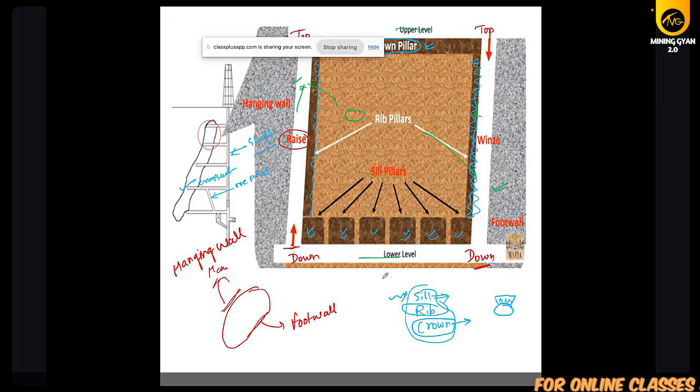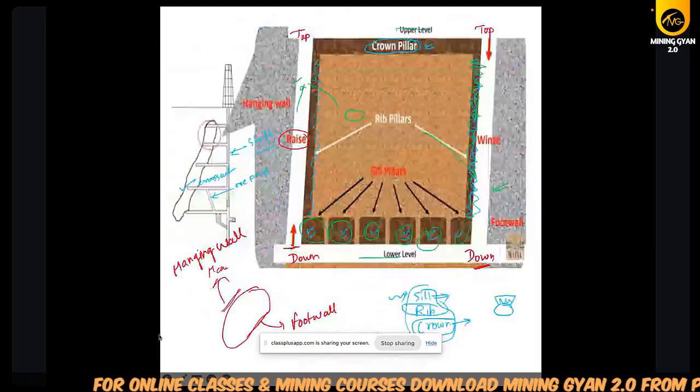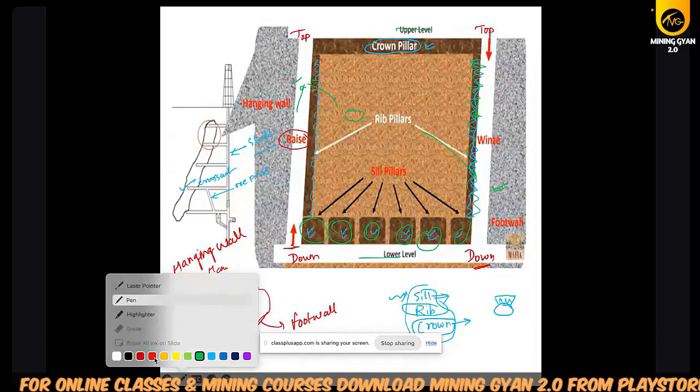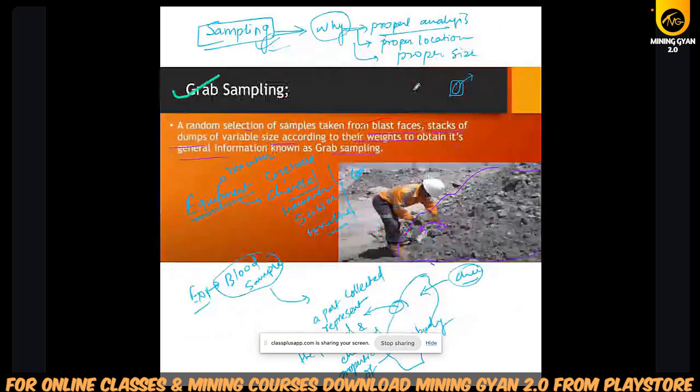Okay, and what is the sill pillar? This is your sill pillar. Okay, and these side pillars will be rib pillars, and the top pillar will be crown pillar. This top pillar will be crown pillar. We already have seen this, and then we have discussed the sampling.